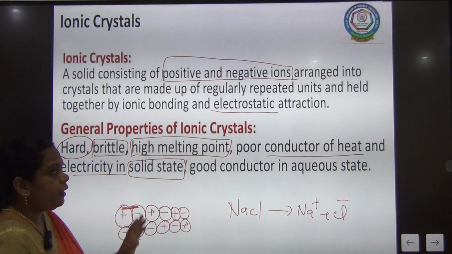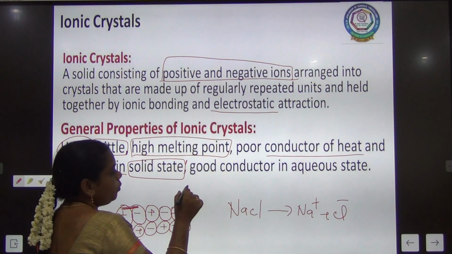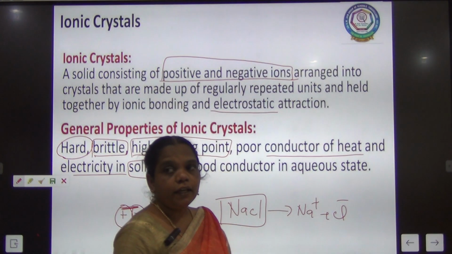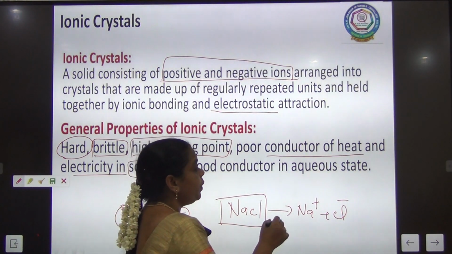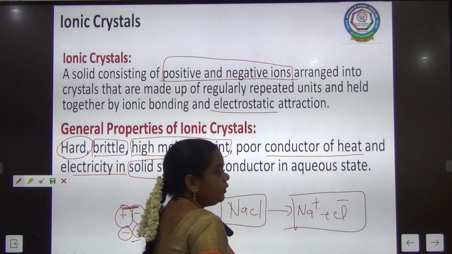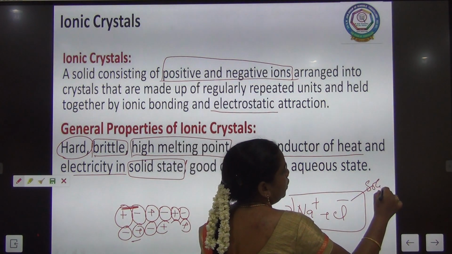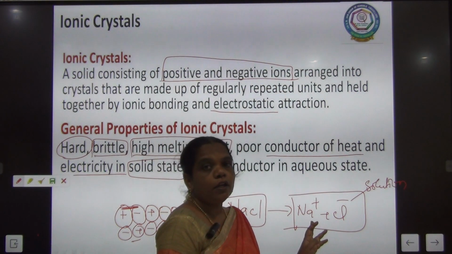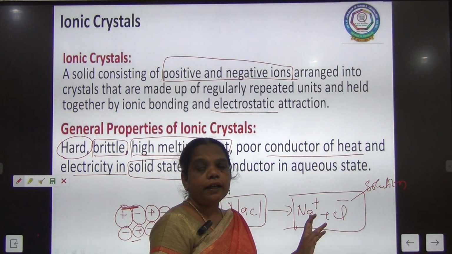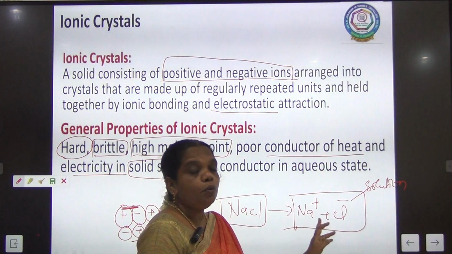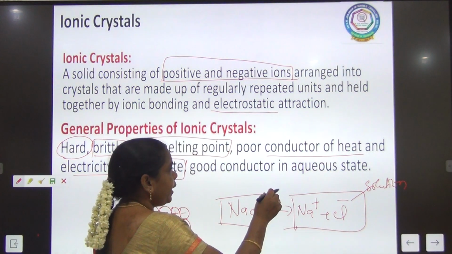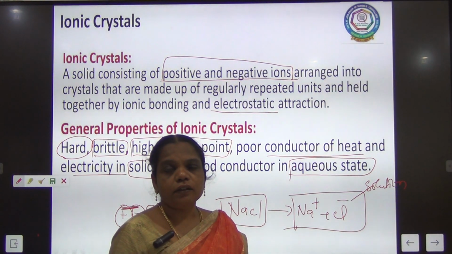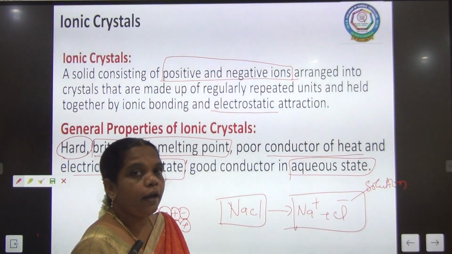But this solid can dissolve in water. Sodium chloride, the common salt, you know that common salt is soluble in water. If it dissolves in water, it splits into respective ions in solution. Movable ions, what? Sodium ion and chloride ion, cation and anion. Due to this movement of the ions, they can conduct electricity in the aqueous state. So these are all about the ionic crystal.